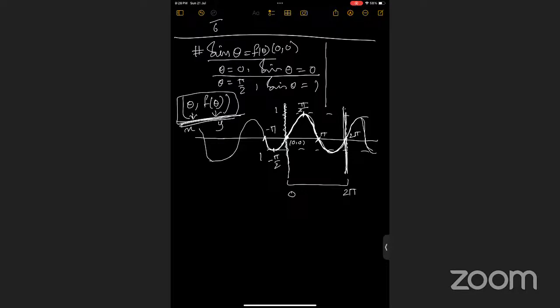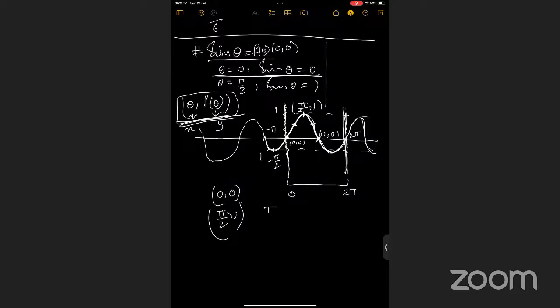Like when you are putting theta equals to 0, the outcome is sine theta equals to 0. That means the graph includes this point 0, 0, right? Similarly, this point is pi by 2 comma 1. This point is pi comma 0.